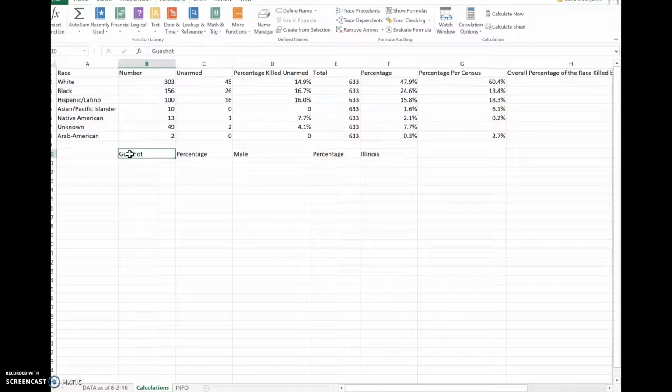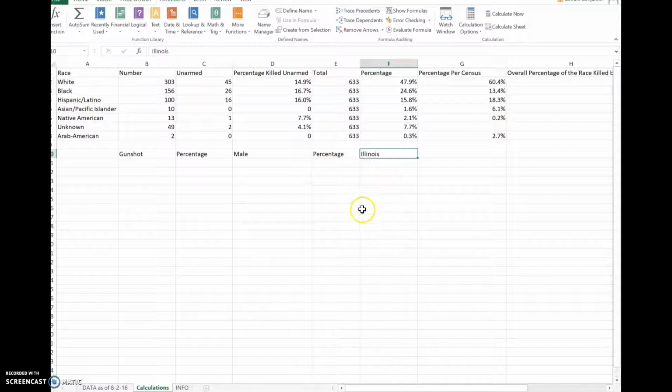If you would like right now, maybe add in gunshot, percentage, male, percentage, and Illinois. The reason I did that was because they're the last questions that we're going to answer here, and this will help you be a little bit more organized.